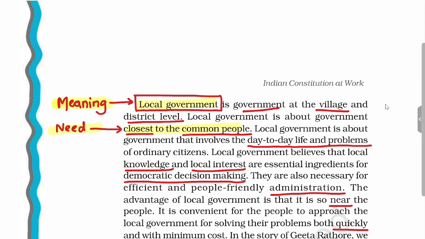Then you will see that the local government deals with our day-to-day life problems: water, sanitation, cleanliness, all these things. Apart from this, the members of the local government have sound local knowledge and local interest, and the participation of the common citizens in the decision making at the local level will lead to democratic decision making. It will also make administration effective and people friendly, with the participation of the local people in the administration. These are the benefits.